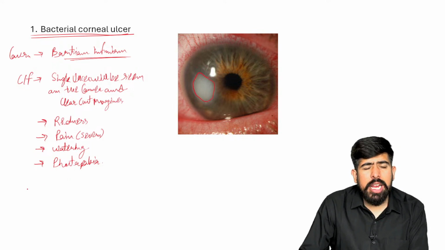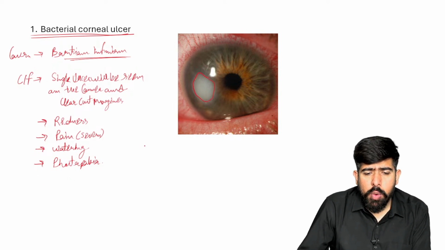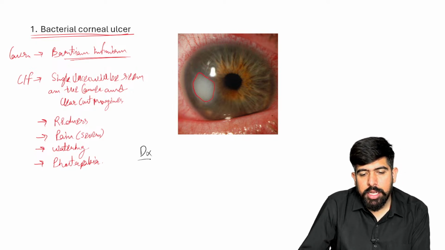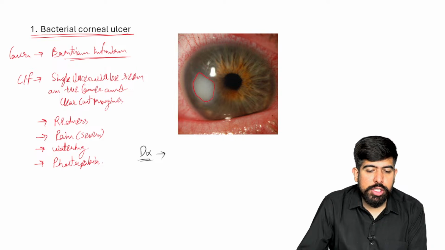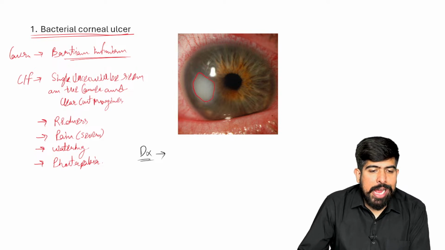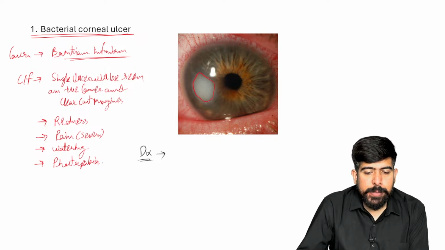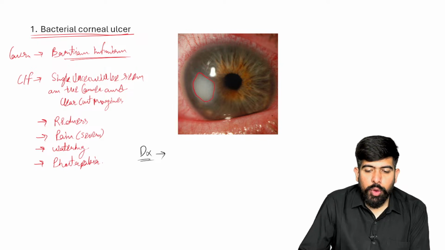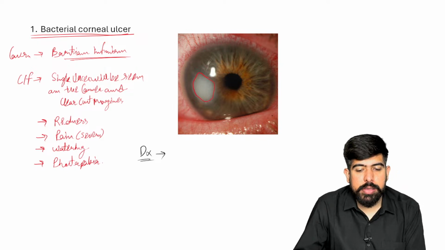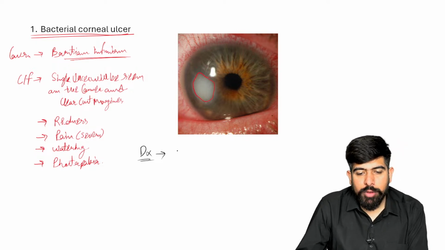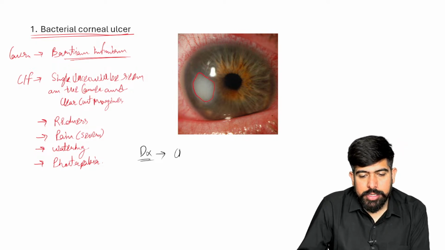Now, what will we do in the part of diagnosis? If I want to make the diagnosis, what will I do in this condition? First of all, I have to make the diagnosis clinically.